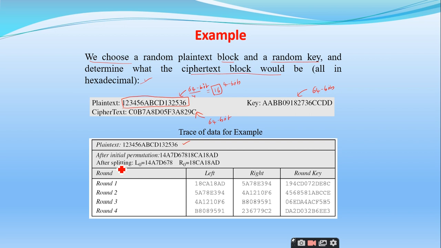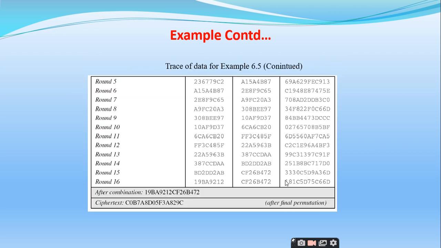So the plain text is taken. After the initial permutation, I will get it like this, and I will split the initial permutation. So 1, 2, 3, 4, 5, 6, 7, 8. I split here. So this is L0 and this part is R0. In round 1, I give the input L0 and R0, and the round key that is generated is this one. Whatever output I get from this, I give as input to the next round. Like that, I have to go through 16 rounds, right? And after that, I get the combination like this. So the output of the 16th round is this one.